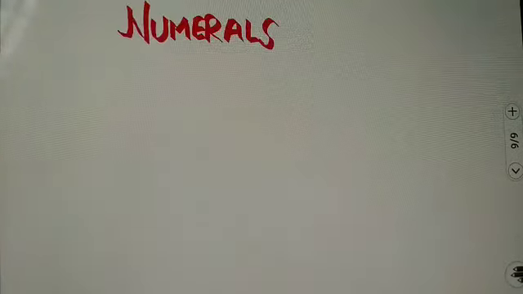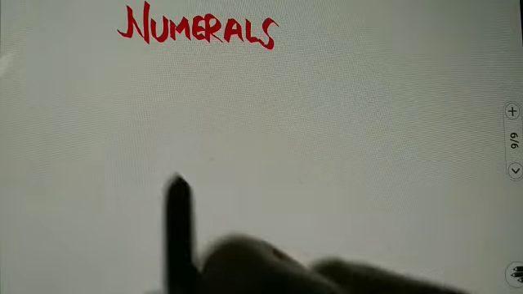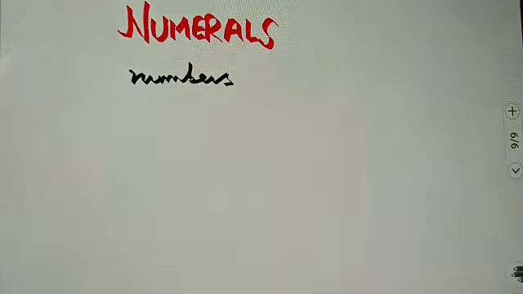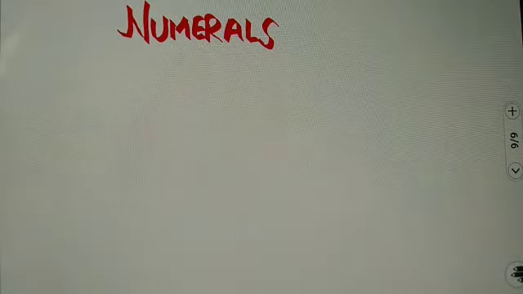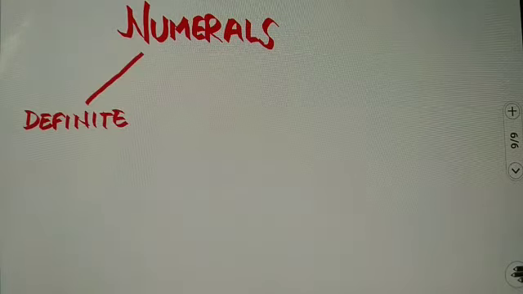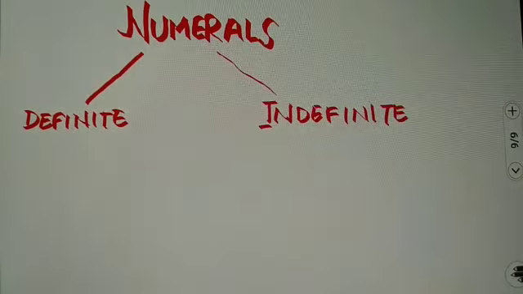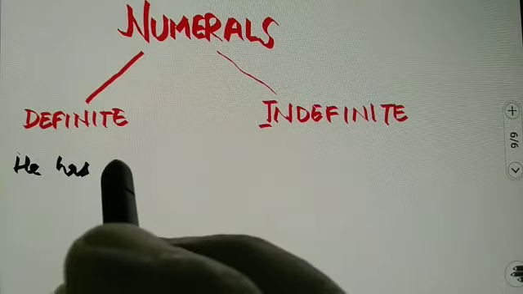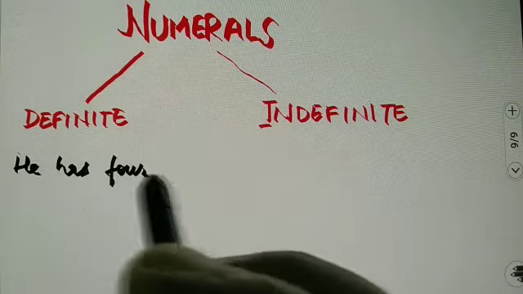So next we have numerals. Now these are related to counting, these are related to numbers. So if we have exact quantity, exact number, then it is definite numeral, and if we don't have exact, then we call it indefinite. For example, he has 4 books.